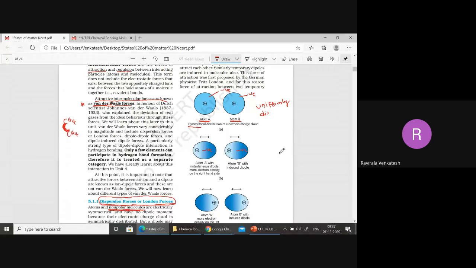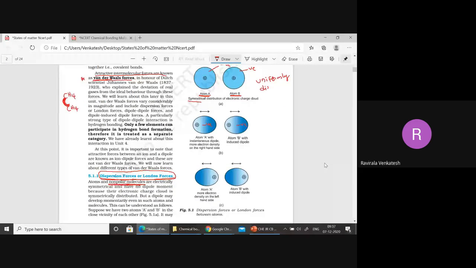Now, because of this, what happened? The negative part and positive part will definitely get what type of forces here? Attractive forces. Okay. Instantaneously, when it is developed, in atom B also we get a dipole. Now we are getting dipoles. Positive, negative poles here; here also positive, negative is there, but negative, negative.